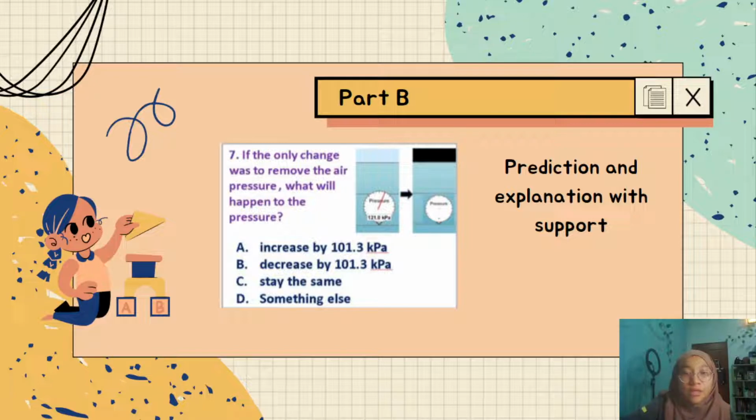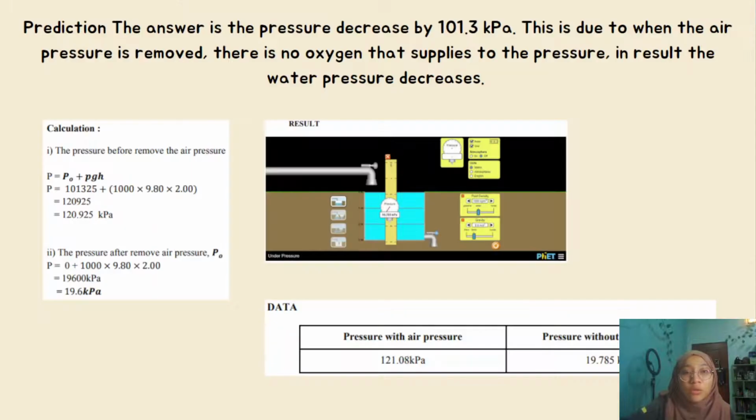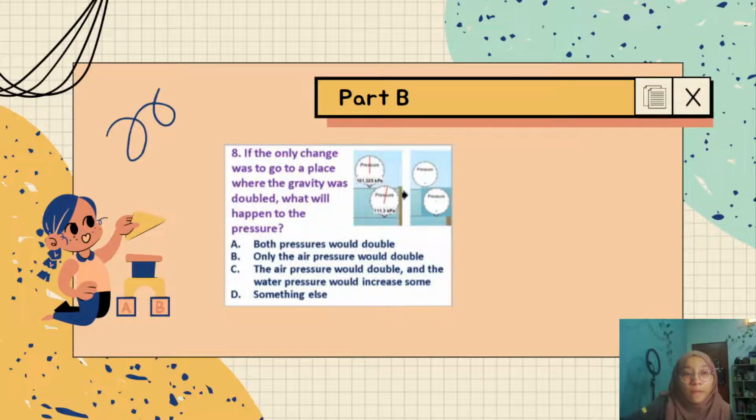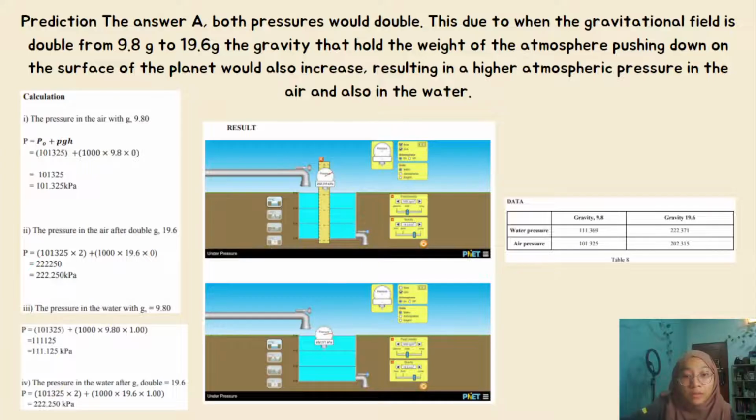And then 7, if the only change was to remove the air pressure, what will happen to the pressure? So we will come up with the prediction and explanation with support, whether it increases or decreases, or it stays the same or something else. So here the pressure is decreased, so we come up with the calculation, pressure with air and pressure without air pressure. Okay, 8, if the only change was to go to a place where the gravity was doubled, what will happen to the pressure? So here we investigate how it happens.